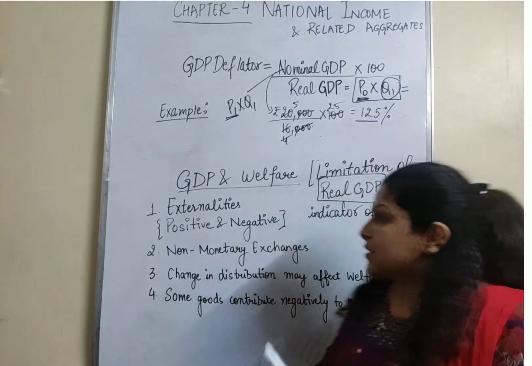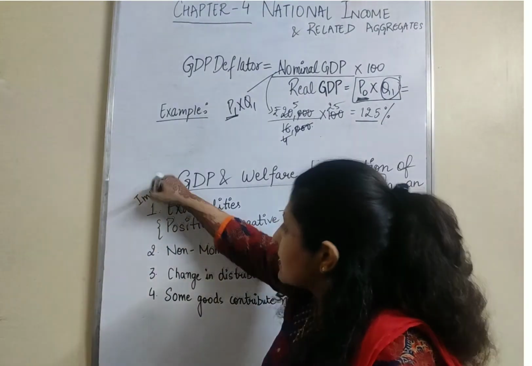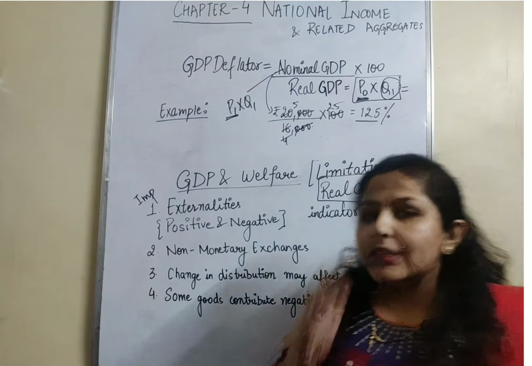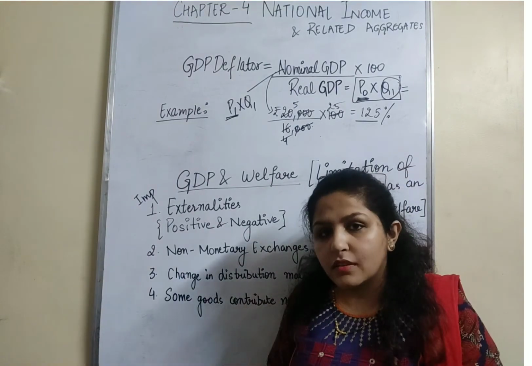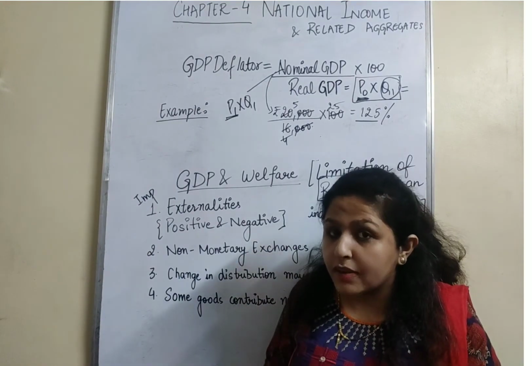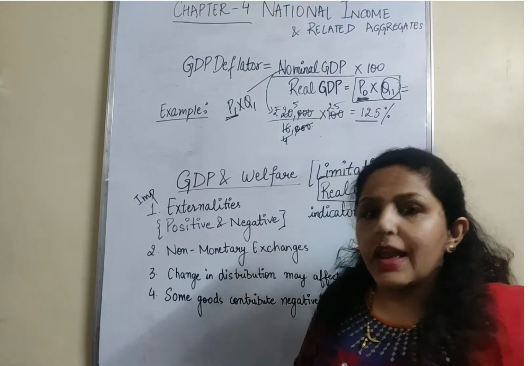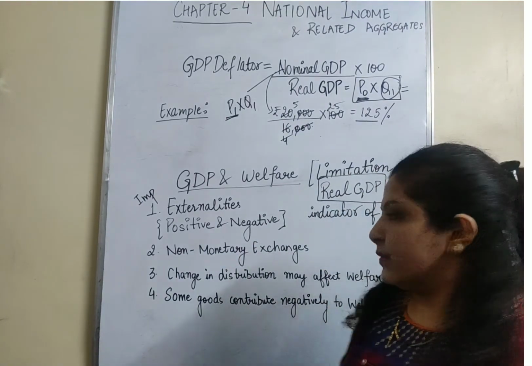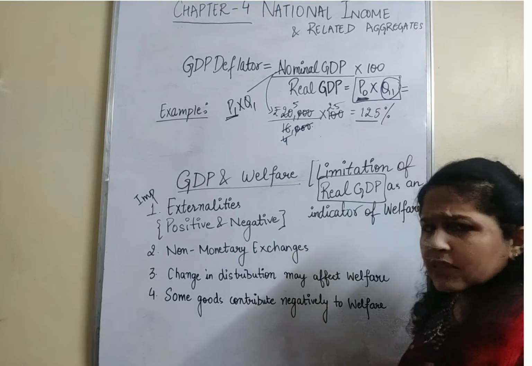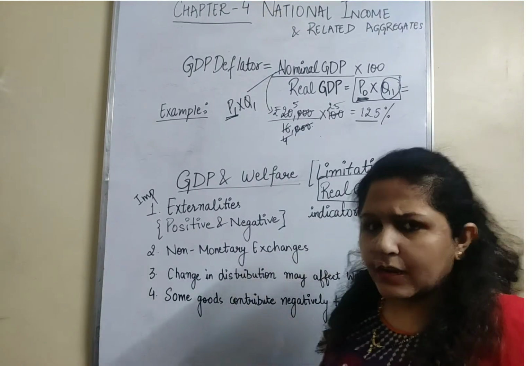So the very first statement which is very important is externalities, which are the activities which either give harm to the environment or get benefited from it, but are not included while calculating GDP. So next is non-monetary exchanges. This is very simple and you know about it already.